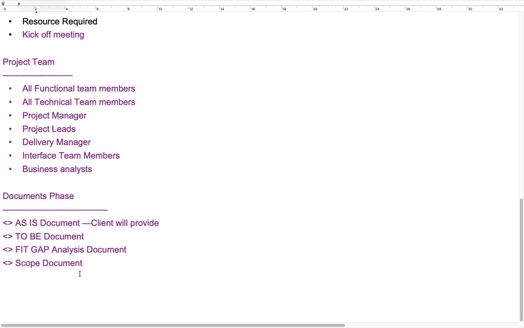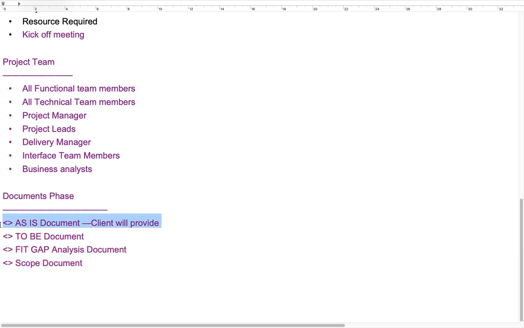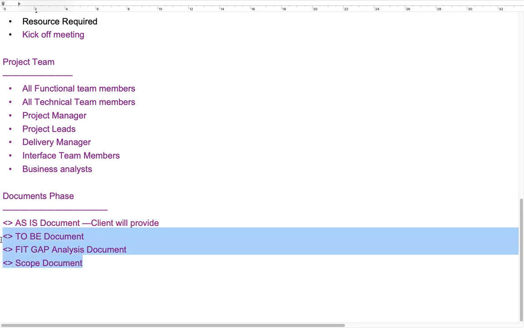As a SAP FICO consultant, we have to prepare these three documents based upon the as-is information, which will be provided by the client. You have to prepare the to-be document, the fit gap analysis document, and the scope document. These are the major documents that we have to prepare. And what is the to-be document?